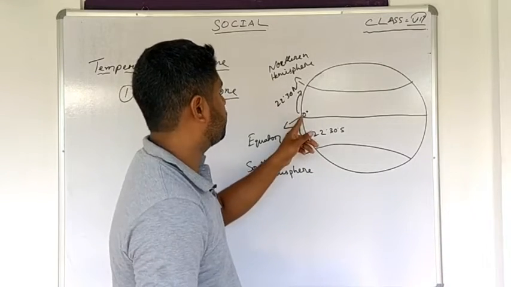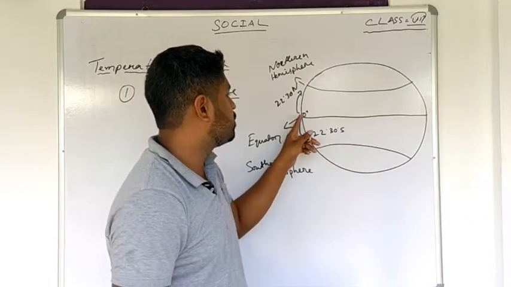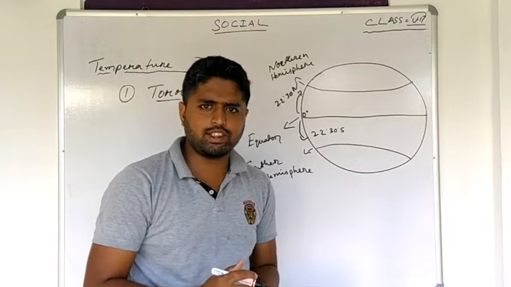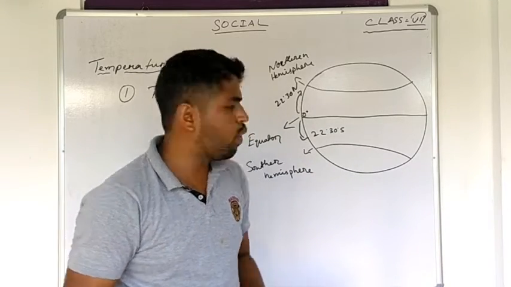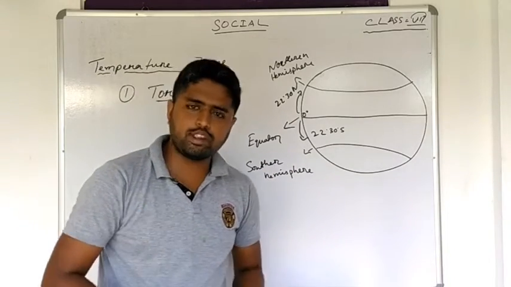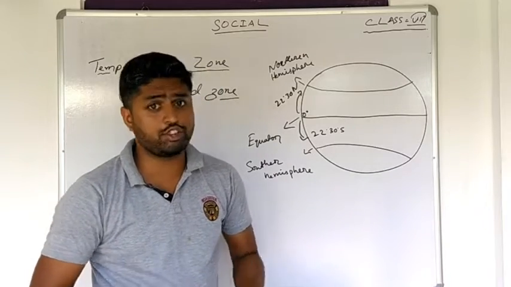That means from 0 degrees to 22.30 degrees north latitude, then again from 0 degrees to 22.30 degrees south latitude, up to that extent whatever places are covered all come under the torrid zone. Now, what happens in the torrid zone? Basically, in the torrid zone the climate is very extreme.